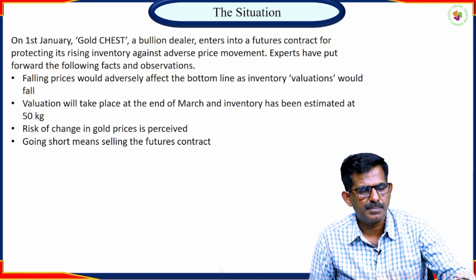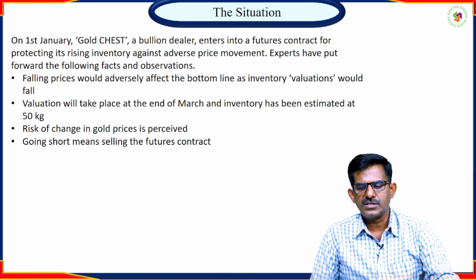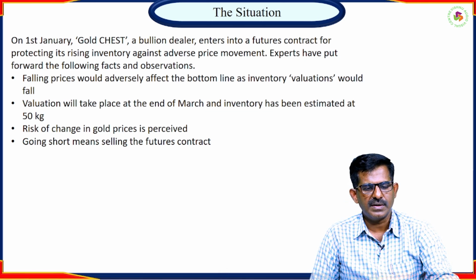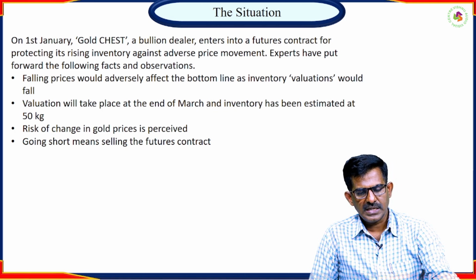Now, a particular company called Gold Chest, a bullion dealer, enters into a futures contract for protecting its inventory against adverse price movement. Experts have put forward the following facts and observations. Falling prices would adversely affect the bottom line as inventory valuation would fall. Valuation will take place at the end of March, and inventory has been estimated at 50 kgs. So the risk of change in the gold price is perceived. Going short means selling the futures contract.